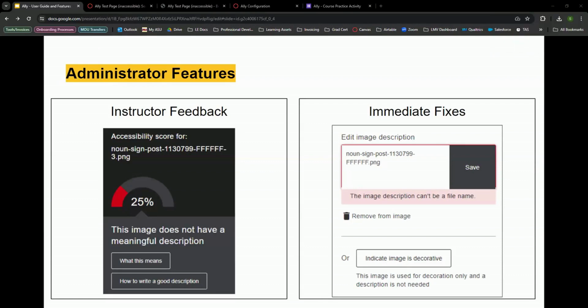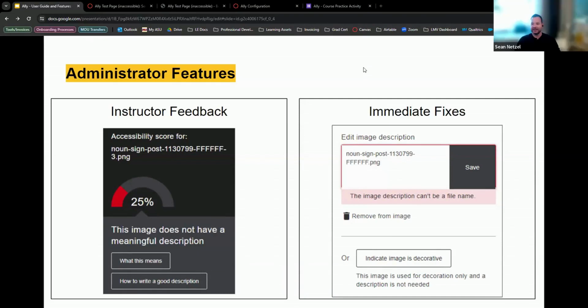I knew that somebody from the main ASU Canvas team, I had asked them how many alternative file formats students download, because like I said, I'm not an instructor. And he told me that in spring of 2023, they had over 100,000 alternative file formats downloaded by students. So the students are loving this.